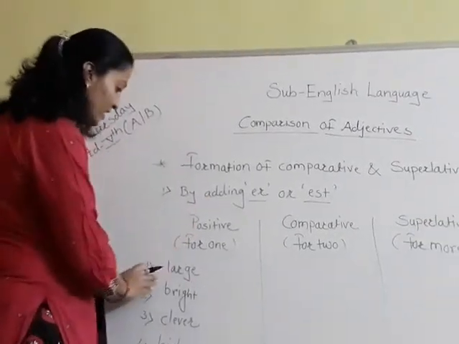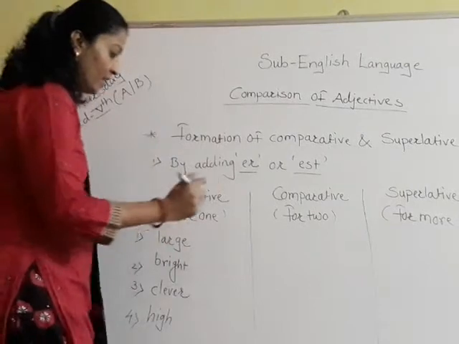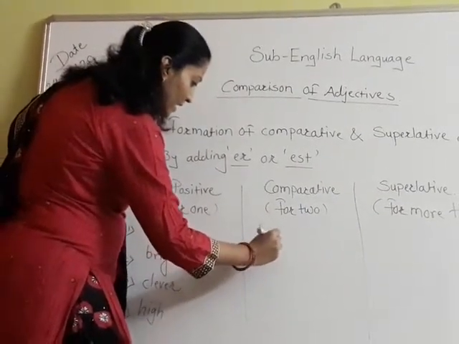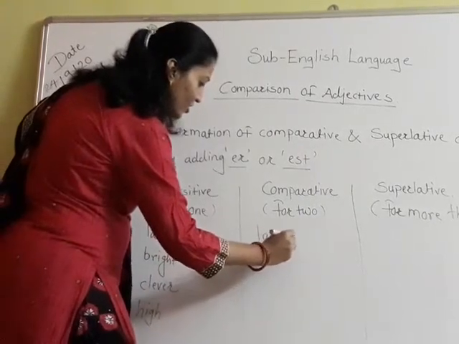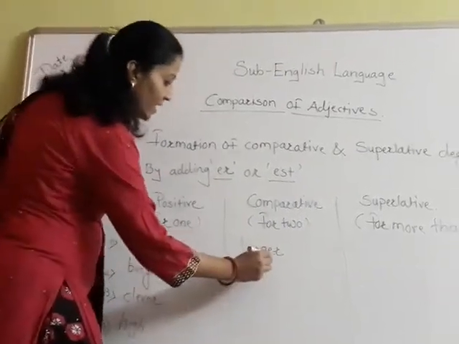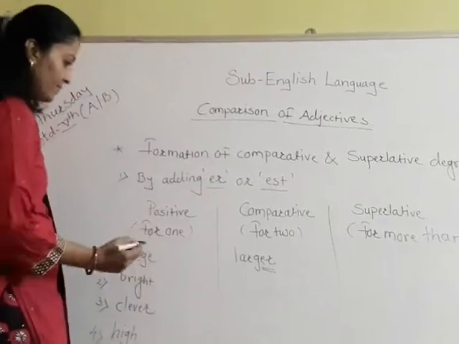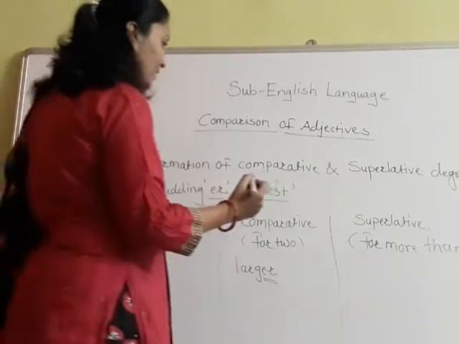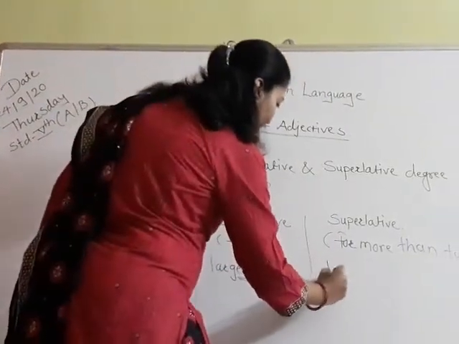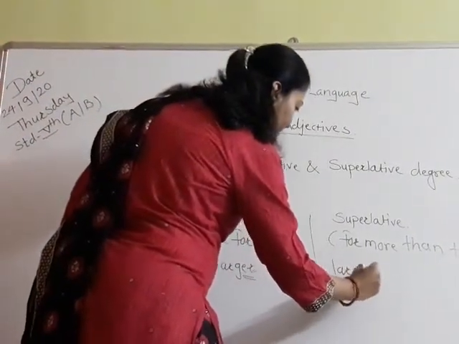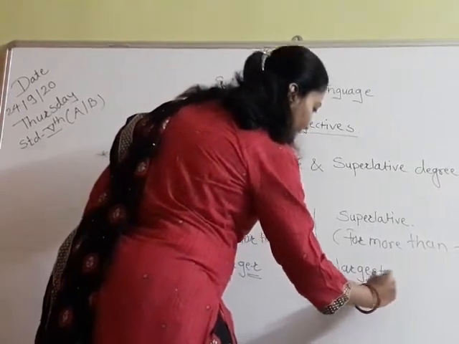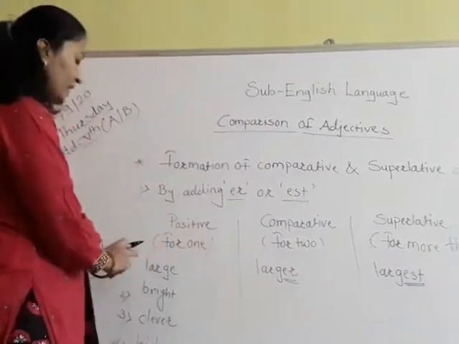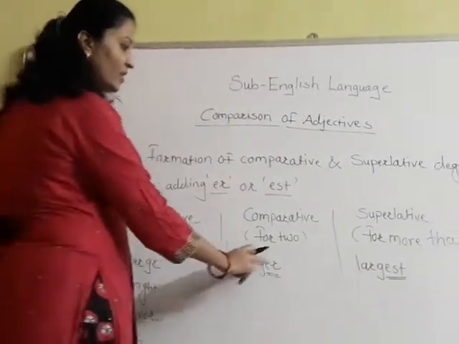Okay, so the first word is large. So we have to add ER to this word, larger. See here I have underlined this ER: large, larger, and in superlative I have written largest. So I have added EST to this word. So it has become large, larger, largest.